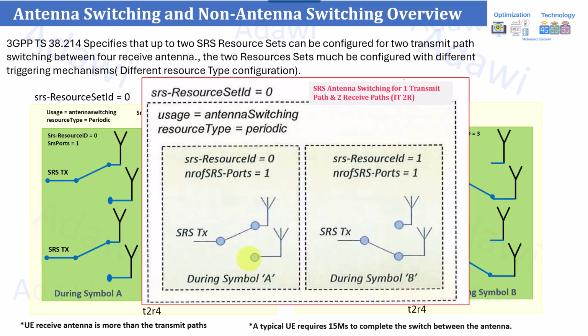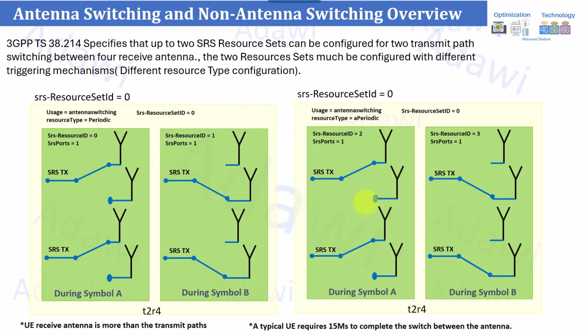So this means that sometimes, or most of the time, there is at least one unused symbol between the transmissions when using the 15, 30 or 60 kilohertz subcarrier spacing, or two unused symbols between the transmissions when using the 120 kilohertz subcarrier spacing. Again, it requires at least the typical 15 microseconds. You can calculate the duration of the symbol based on the different subcarrier spacing. So this was the last information I would like to deliver about the antenna switching.